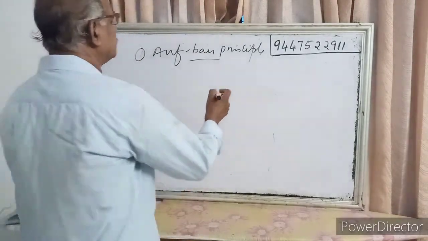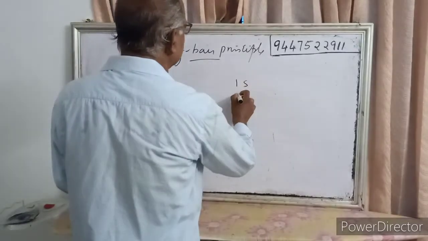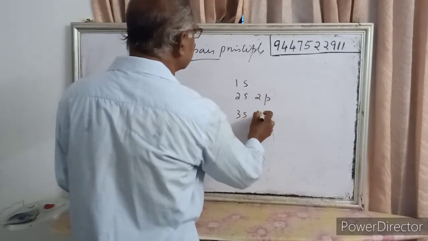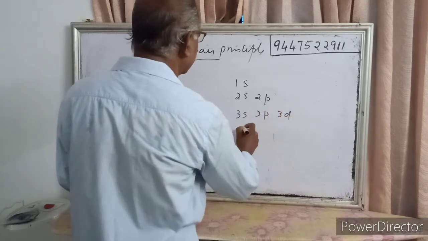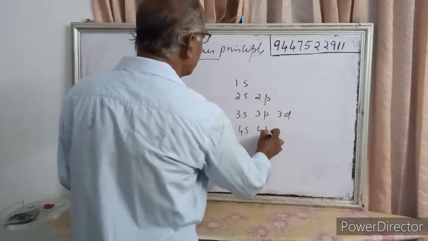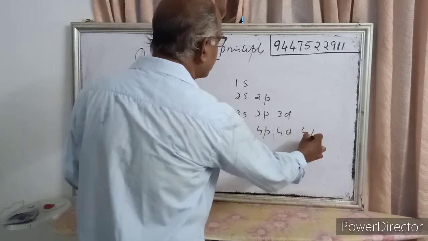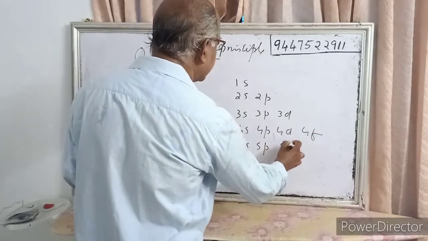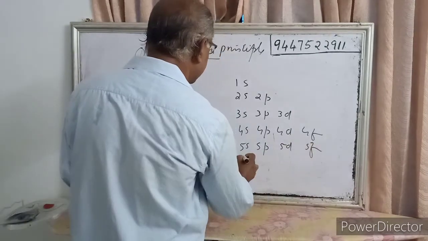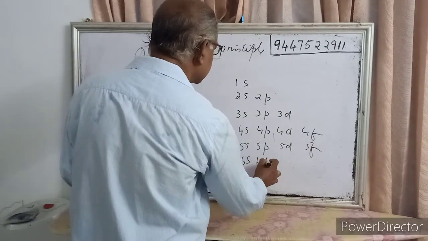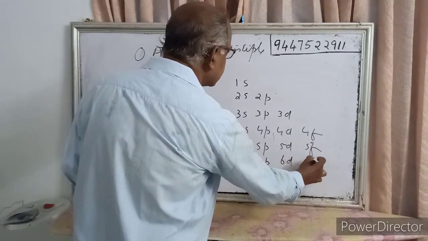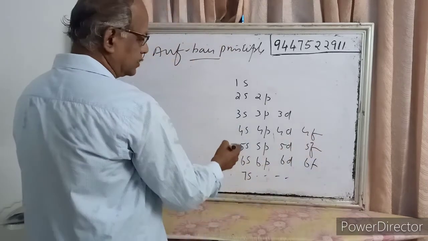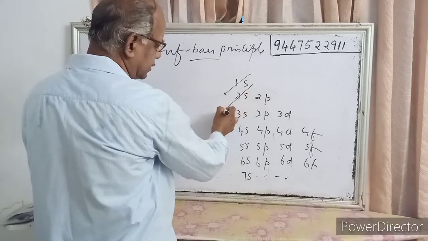That is 1s, 2s, 2p, 3s, 3p, 3d, 4s, 4p, 4d, 4f, 5s, 5p, 5d, 5f, 6s, 6p, 6d, 6f, 7s, etc. So the order of filling will be like this.